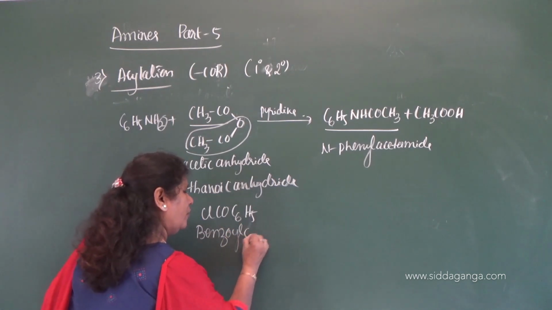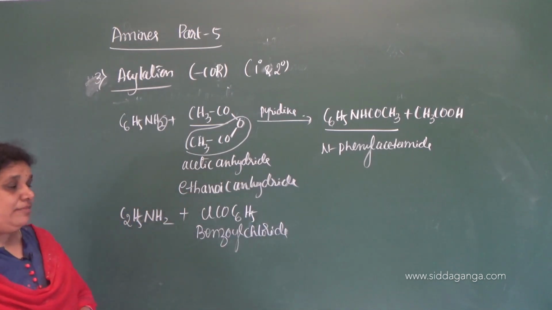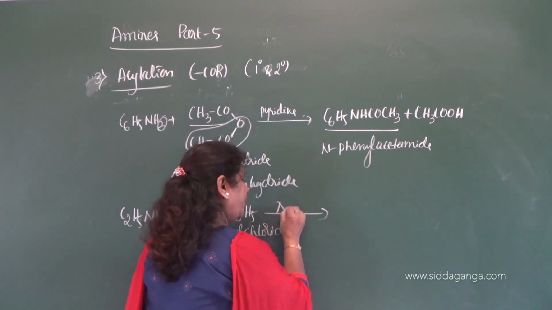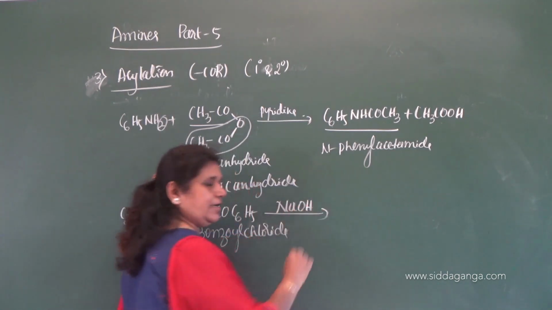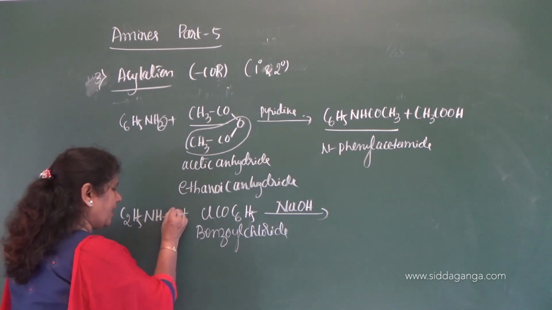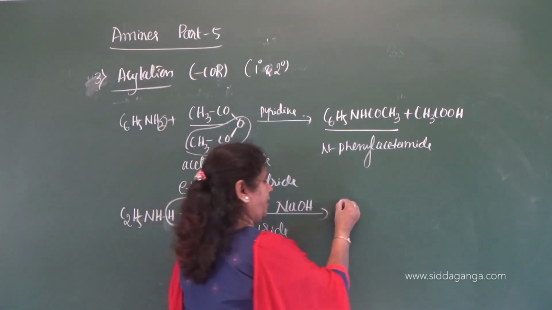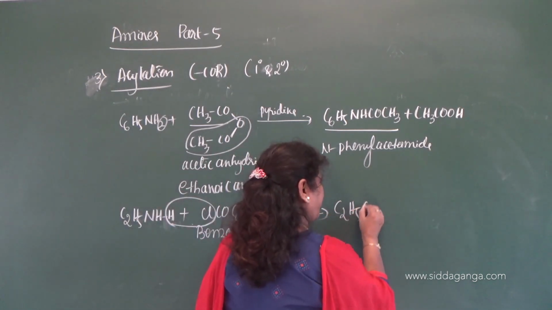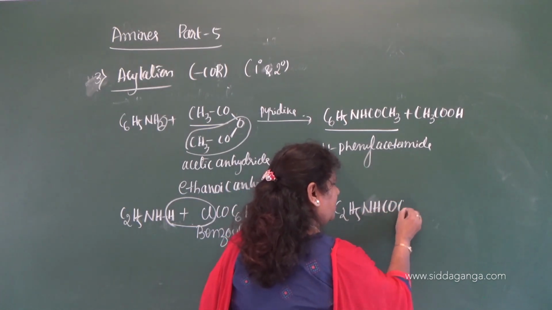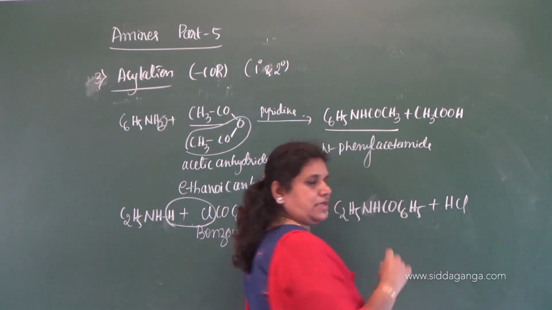Benzoyl chloride. This is benzoyl chloride. But this reaction takes place in the presence of sodium hydroxide as a catalyst, a strong base. So we can write it as NH2, HCl eliminates and it gives C2H5NH COC6H5 with the liberation of HCl.